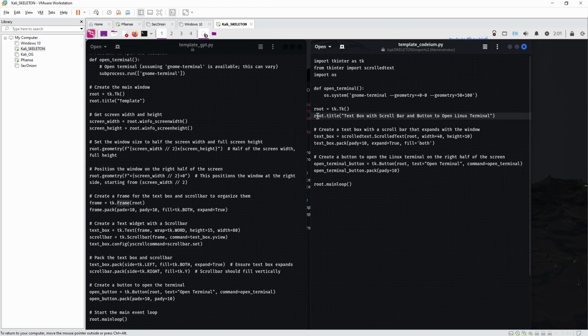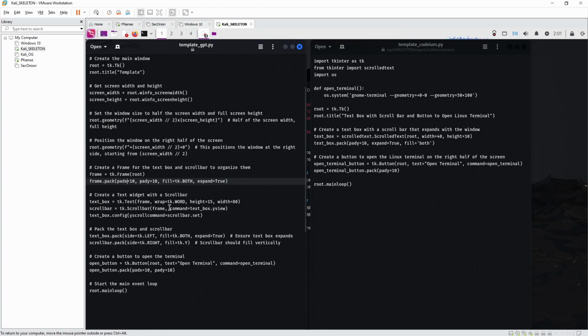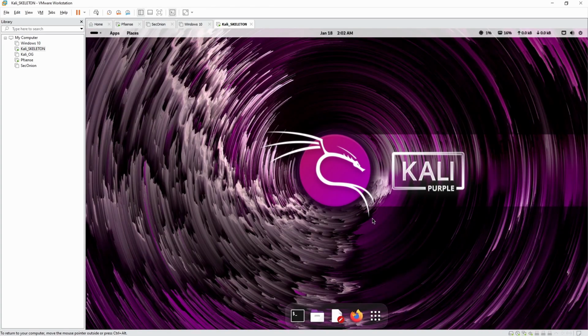This is your root, Tk frame, pack, same padding, fill. Yeah, so it's filling the window and expand is true. And it's creating the text box. Both of those done really well. I think ChatGPT did a little bit cooler thing with calculating the pixels and actually opening it where I want it to open. I'm gonna use ChatGPT to go over skeleton.